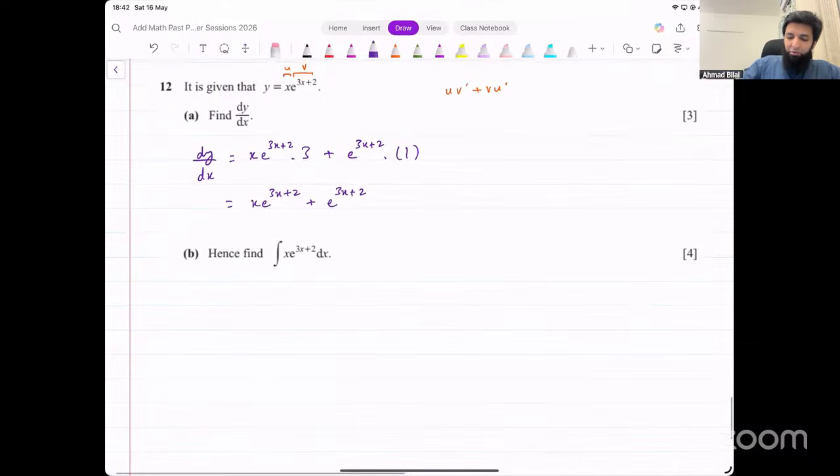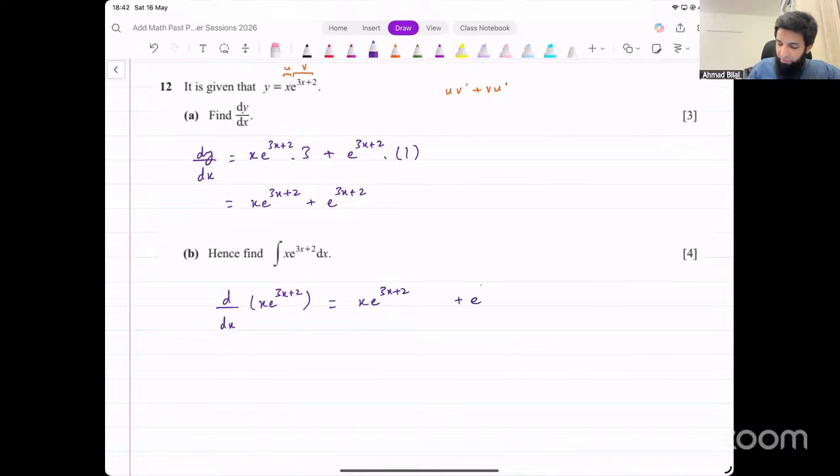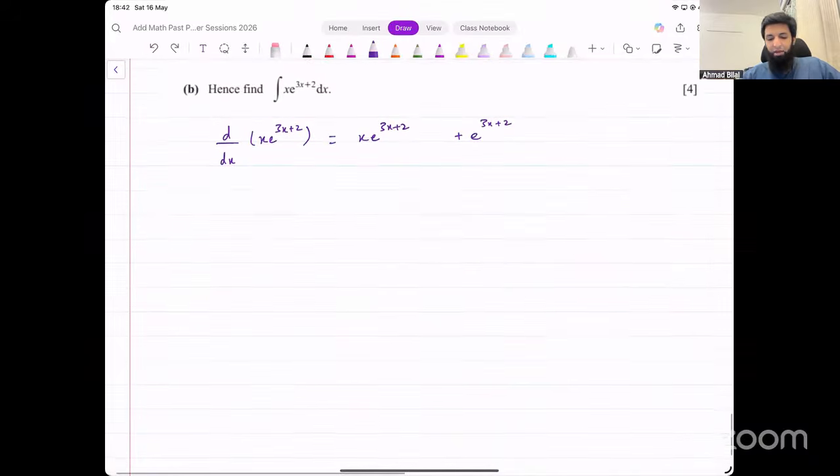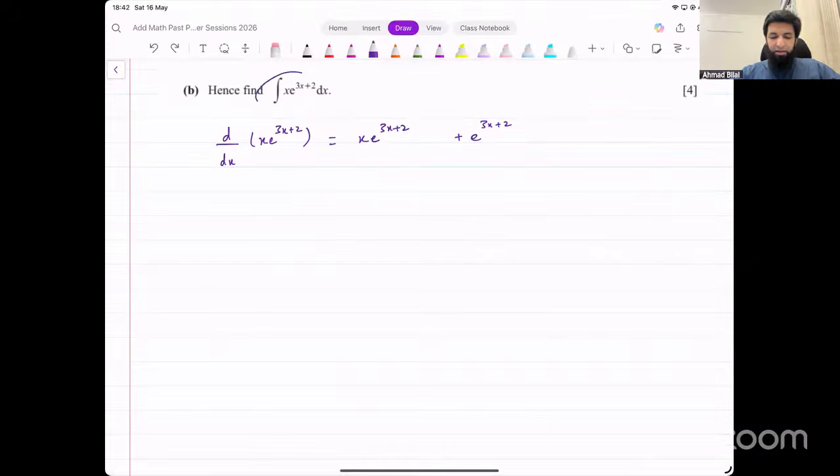Now, how do you do it using the previous part? In the first part, what we have done is we have said this expression, when we differentiated x e raised to power 3x plus 2, the result that we get from that is x e raised to power 3x plus 2 plus e raised to power 3x plus 2. That is what we're getting when we differentiate this thing. Now, how do we use that to integrate x e raised to power 3x plus 2?